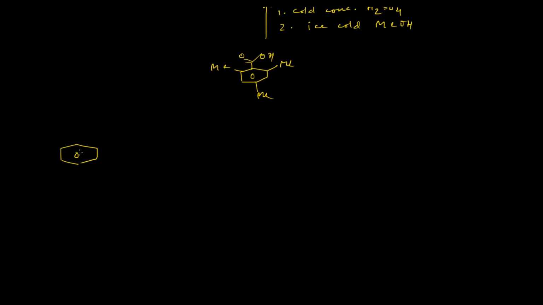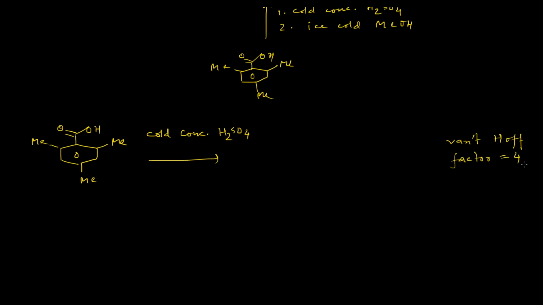They dissolved mesitoic acid in ice cold concentrated sulfuric acid and measured the Van 't Hoff factor for the resulting mixture, and found that it is 4, which is observed by noticing the depression in freezing point. So Van 't Hoff factor 4 means there will be a 4-fold depression in the freezing point of this mixture.